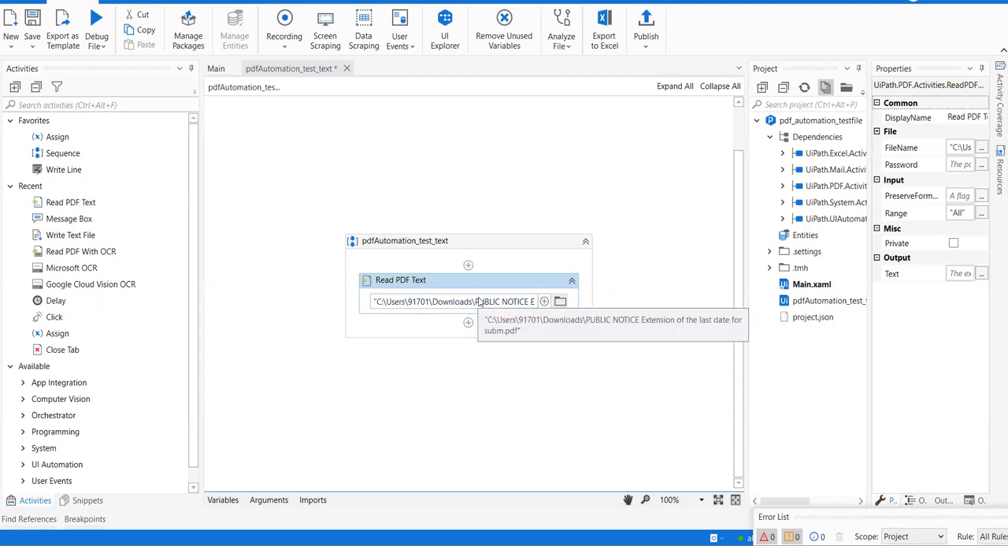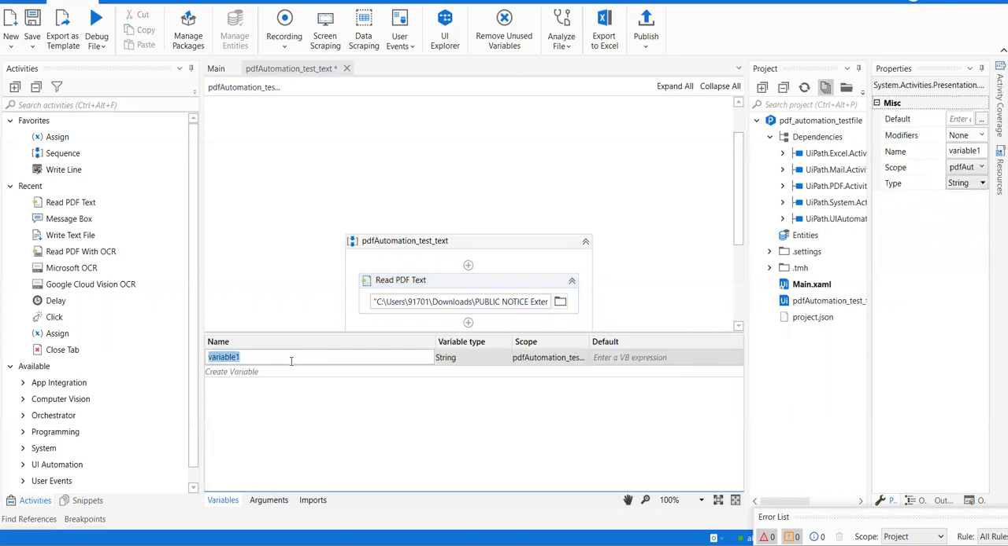So where should the read text from the PDF be stored? It should be stored in a variable, right? Okay, I'll click on this and create a variable with the name ReadPDF_text_output. Okay, and then I'll set the variable type as string, and the scope should be within the sequence, that is, it should be available within the complete sequence. So since the name of the sequence is PDF_automation_test_text, I'm going to set it as the same.